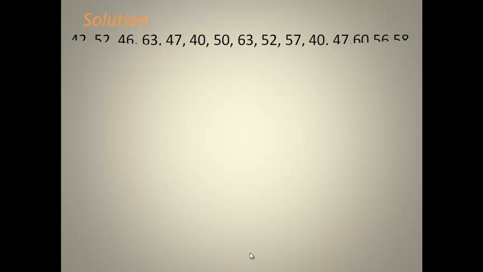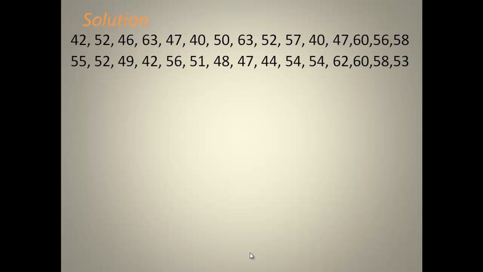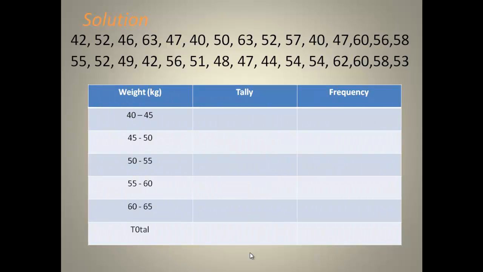Now let's organize our data into a frequency distribution. But the data given to us is this. So let's draw our table for the frequency distribution. So we will have the weight, which is in kilograms, the tally, and then the frequency. The class interval was 5.